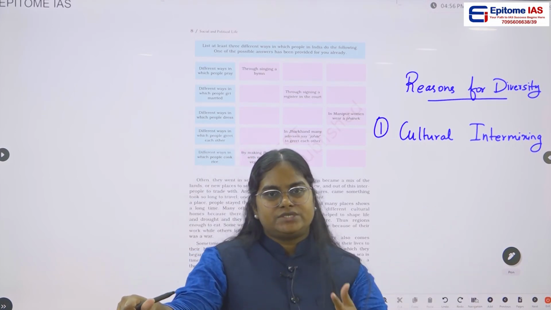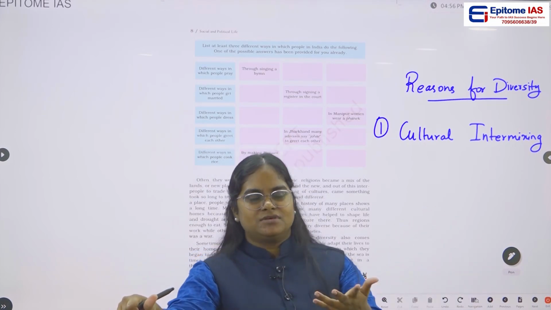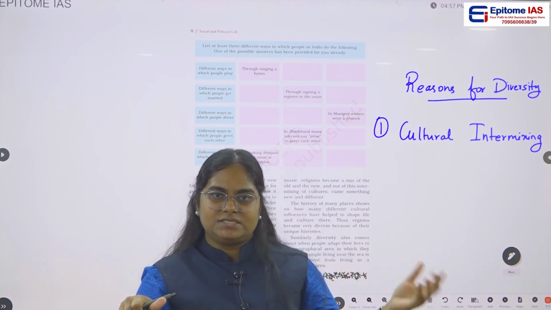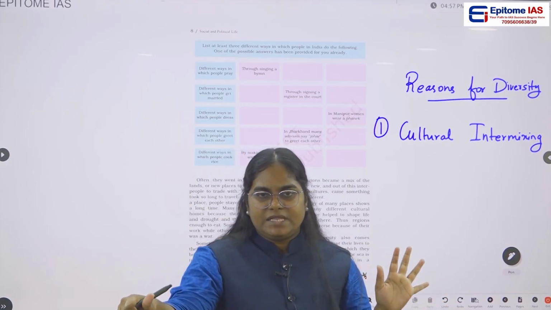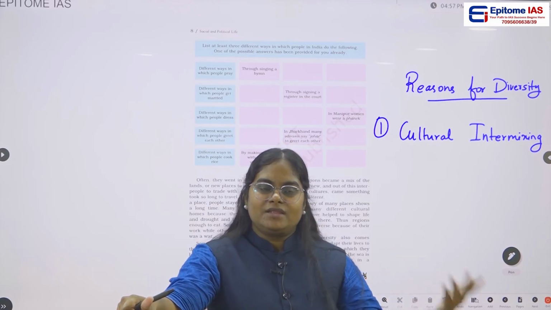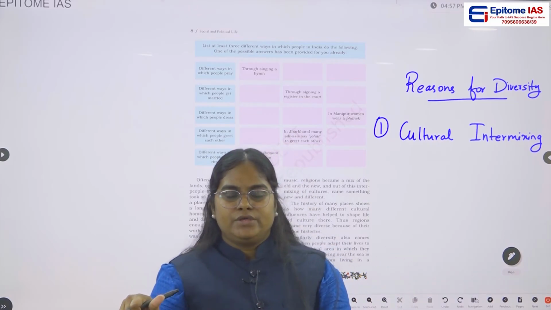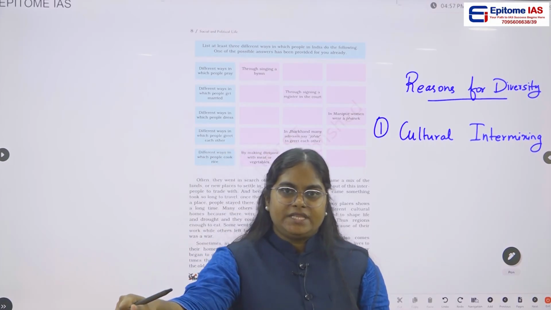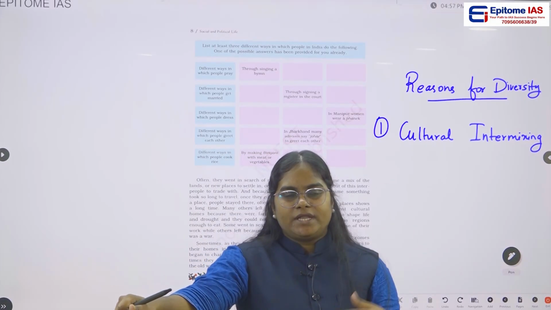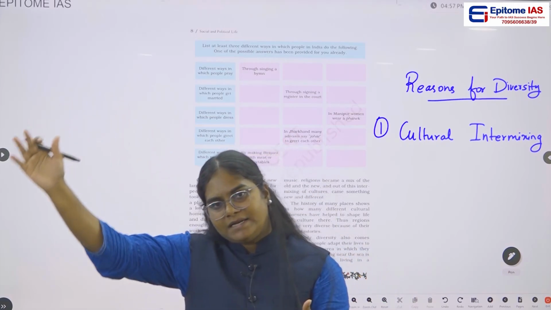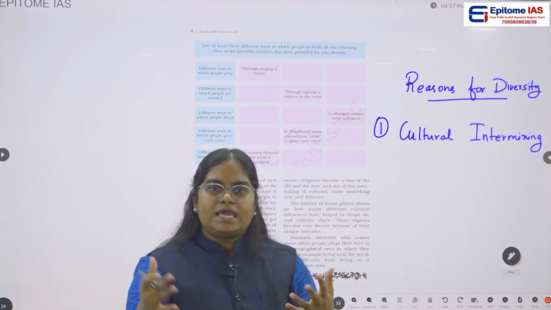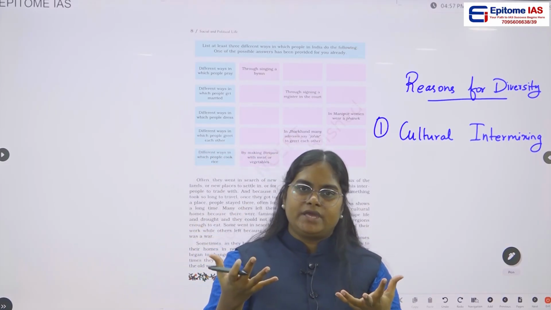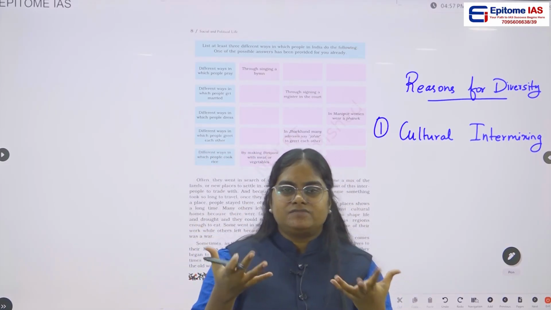These Portuguese introduced green chilies and potatoes. Today we are having potatoes and green chilies in almost all meals, every meal. So these were introduced by the Europeans, foreigners. It was not indigenous to our country. So these people, while traveling from other countries, are carrying some of the culture, some of the practices with them.